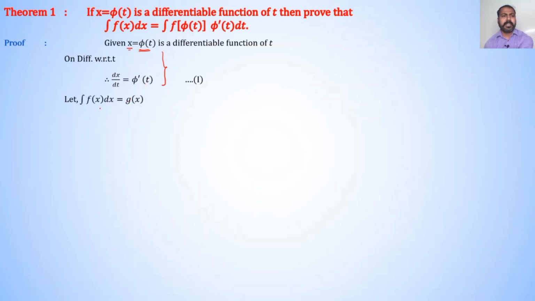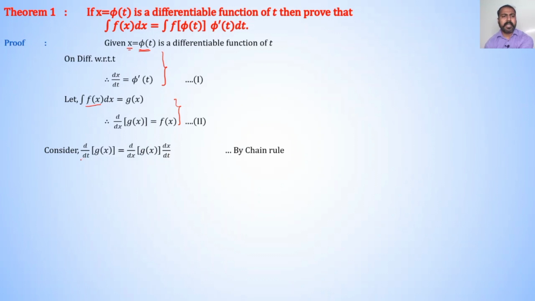Let integration of f of x dx is equal to g of x. Therefore, f of x is nothing but derivative of g of x with respect to x. Therefore, d/dx of g of x is equal to f of x. It's our equation number second.